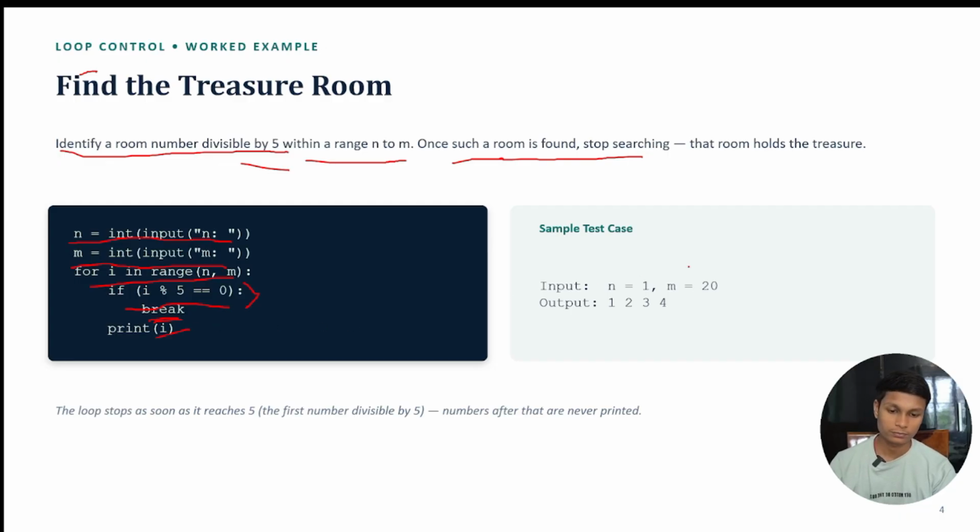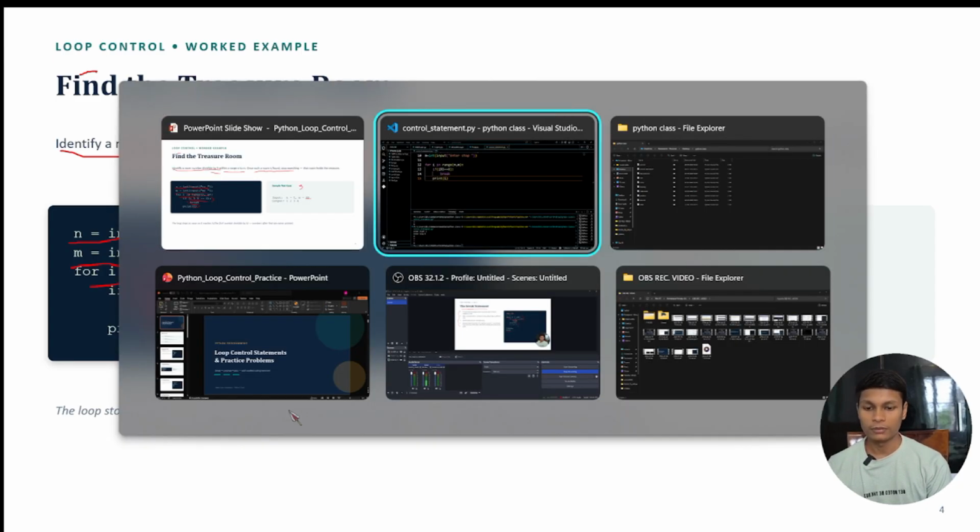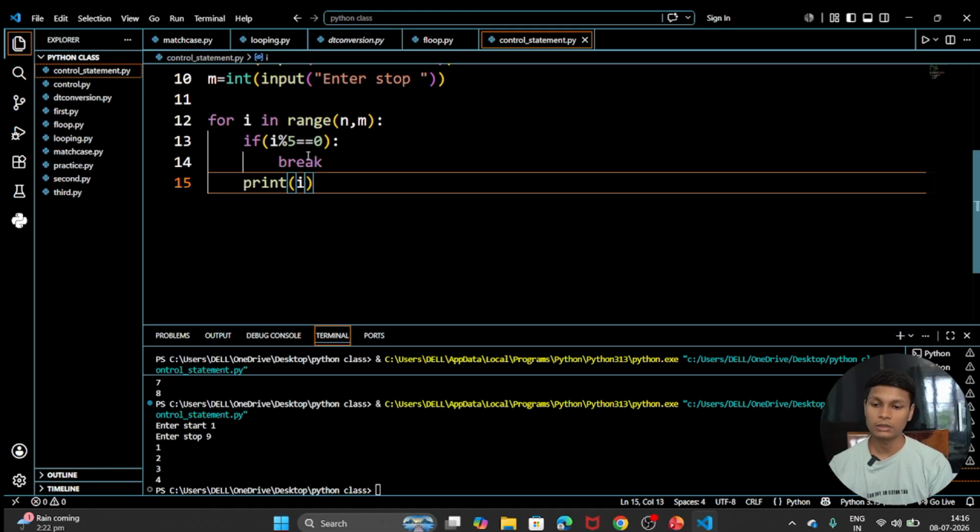Okay, so whatever the number was, at the number 5 it will break the loop, because this if condition will be true here. So that's why break will be applied at that time. Okay, so let it be 7. Let the number be 7.